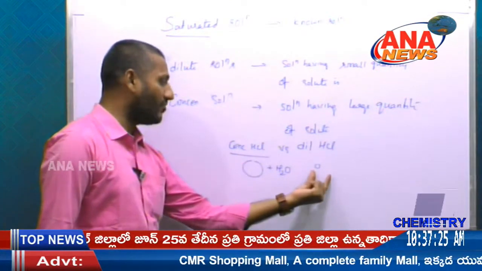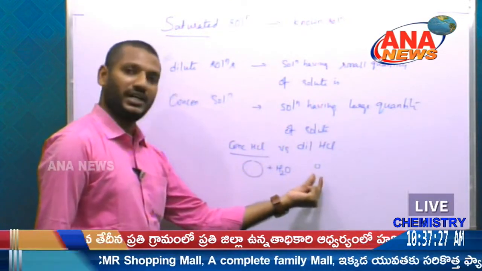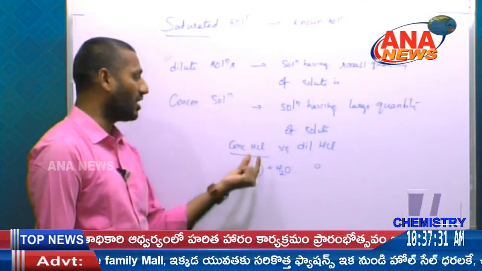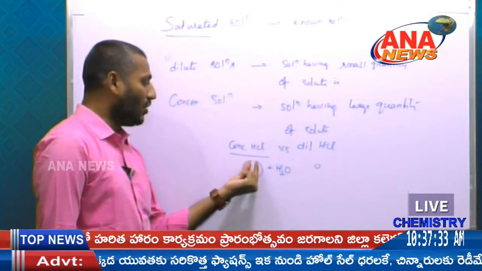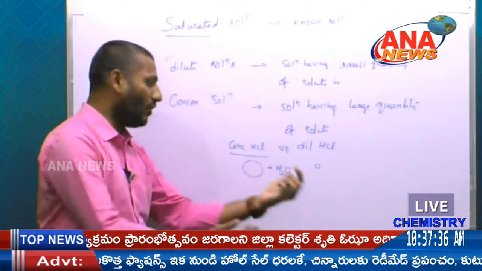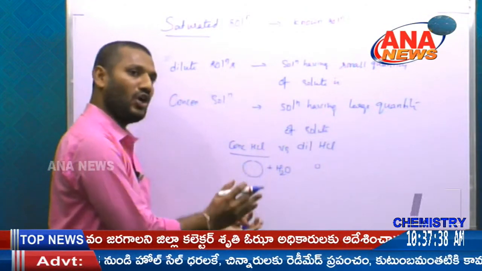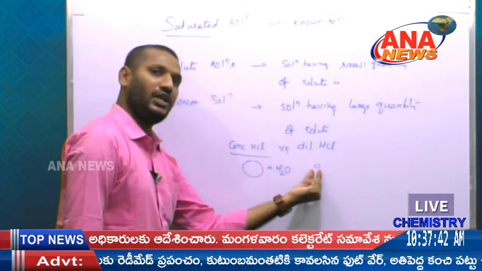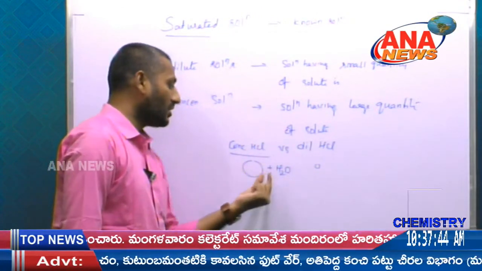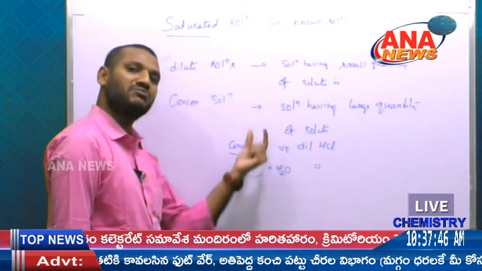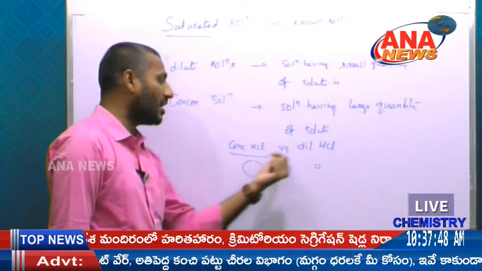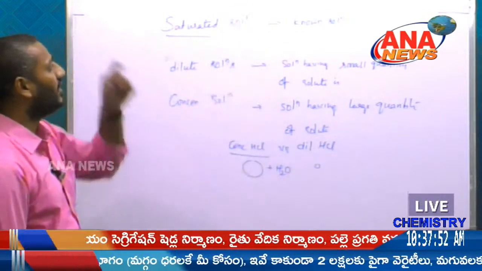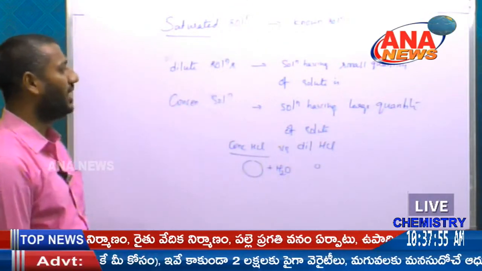A dilute solution has a small quantity of solute. In a concentrated solution the solute quantity is large, so if we add water it is converted into a dilute solution, and the quantity of solute decreases. These are the different types: saturated, dilute and concentrated.